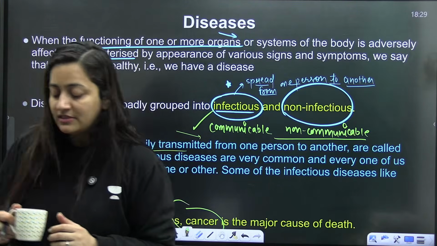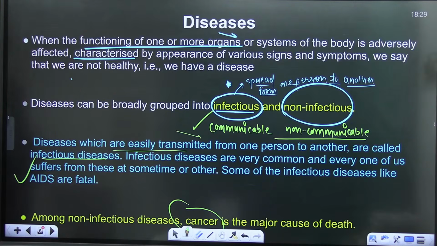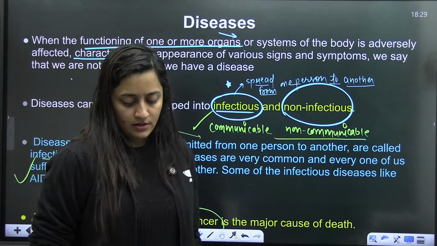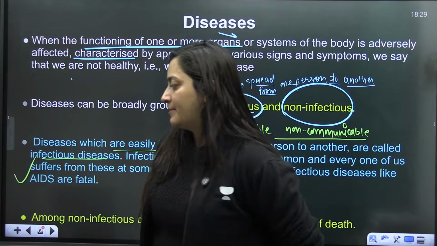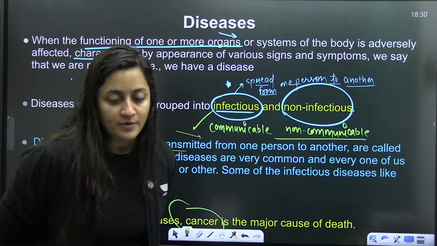Give me the examples of communicable diseases, quick. Okay, AIDS is there, common cold is there.